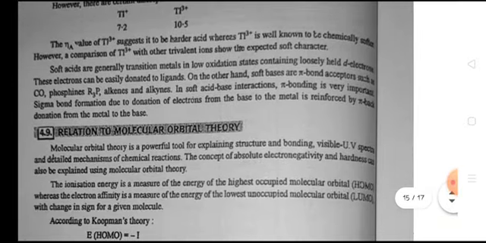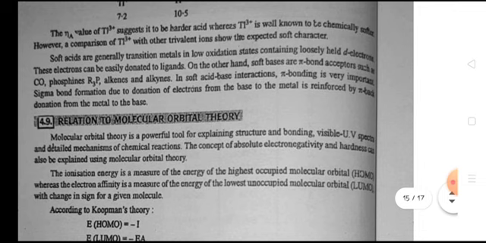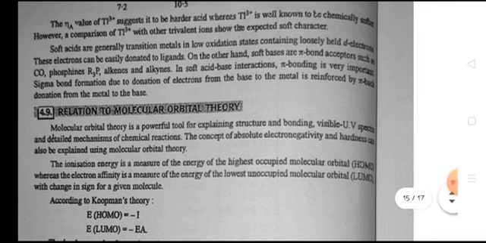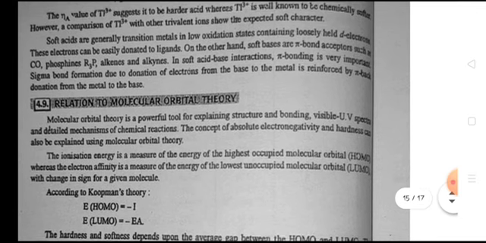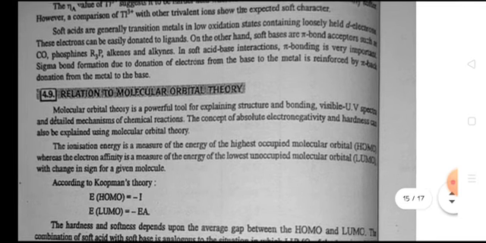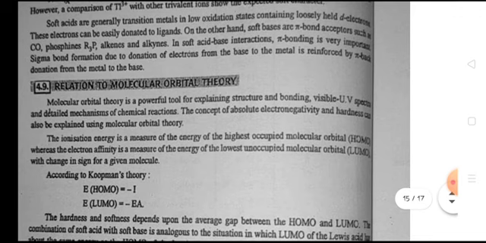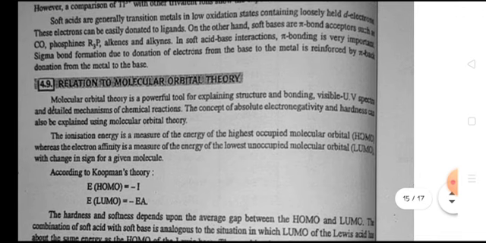The eta value of Tl3 positive suggests it to be among the harder acids, whereas Tl3 positive is well known to be chemically softer. However, a comparison of Tl3 positive with the other trivalent ions shows the expected soft character. Soft acids are generally transition metals in low oxidation state containing loosely held d electrons.